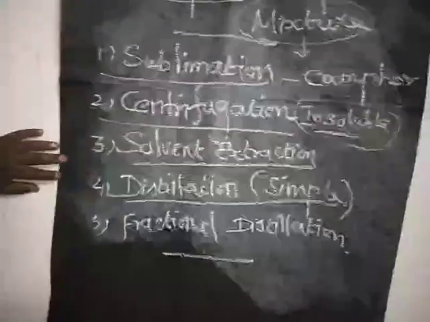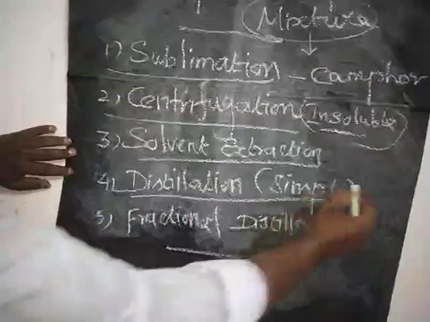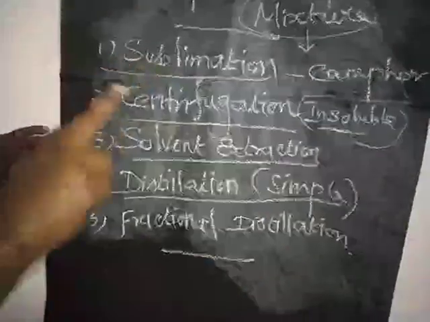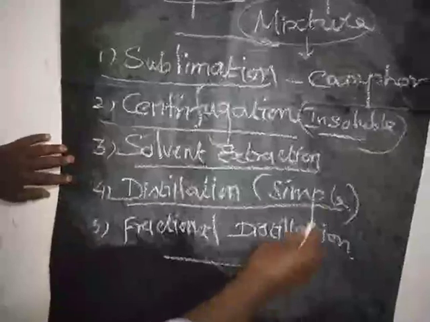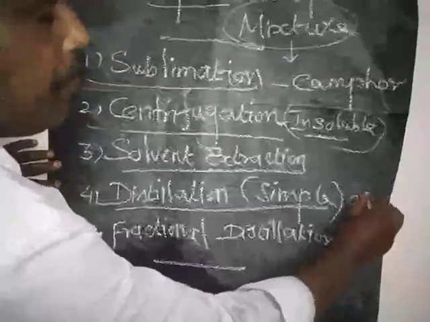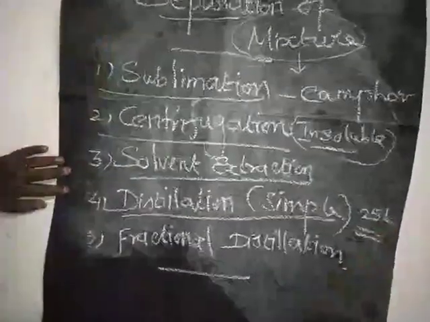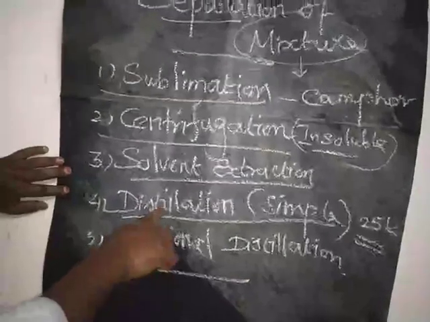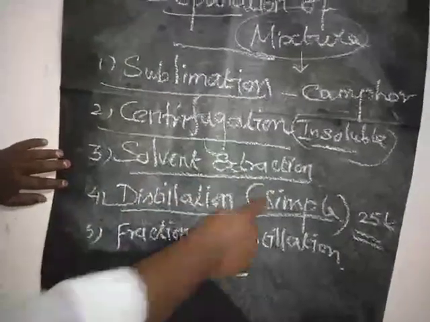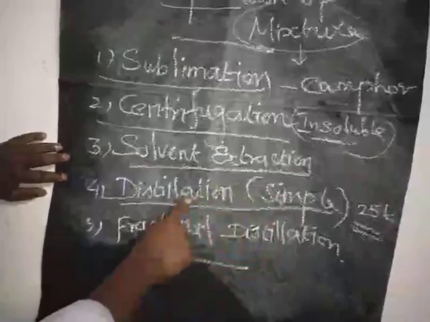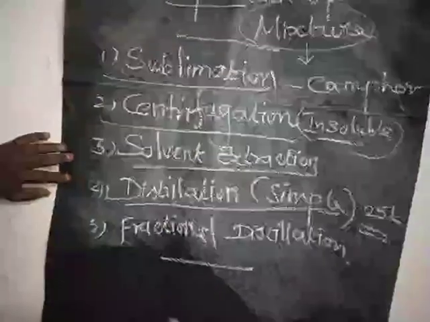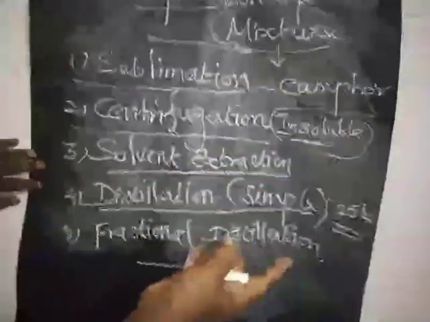When the boiling temperature difference between the two liquids is above 25 Kelvin, which method is applicable? The distillation method is applicable. That is called simple distillation. Simple distillation is the combination of condensation and evaporation.